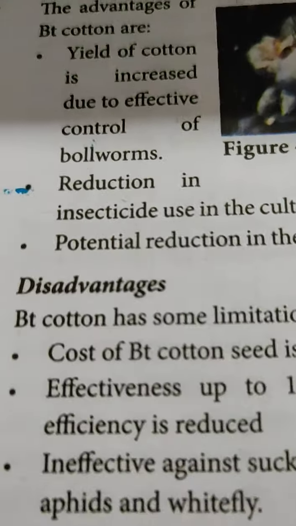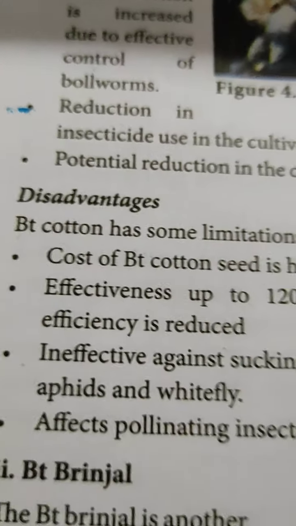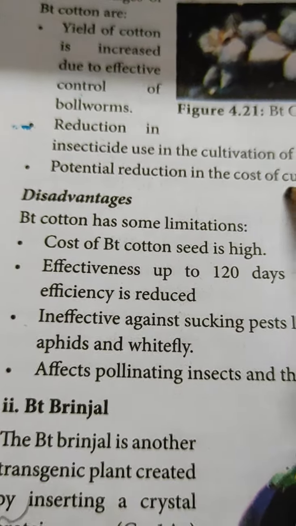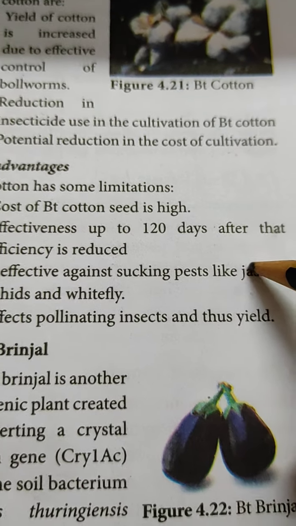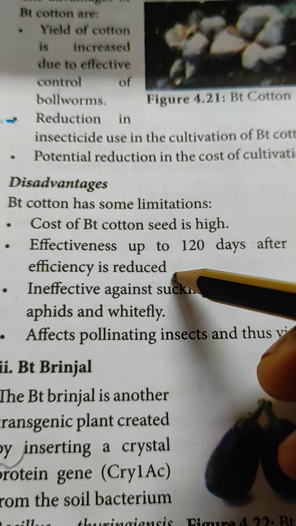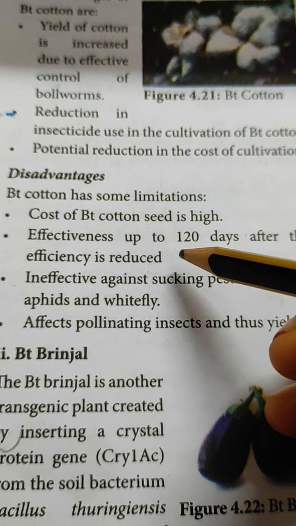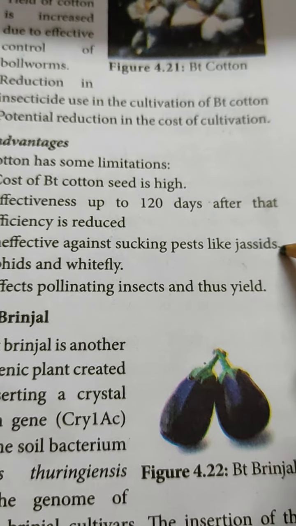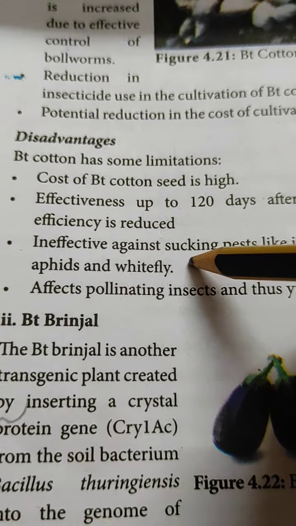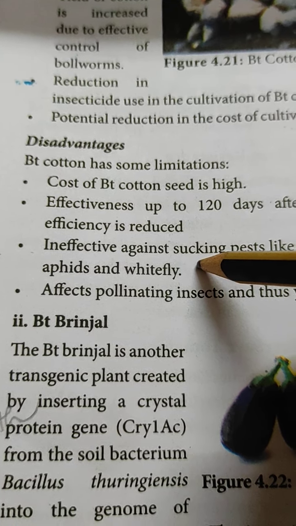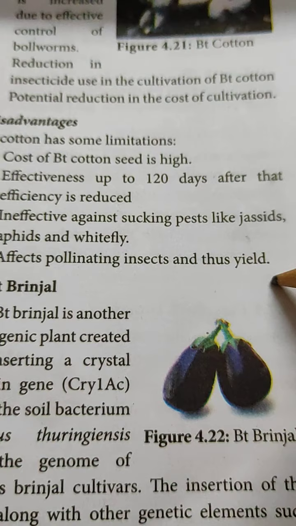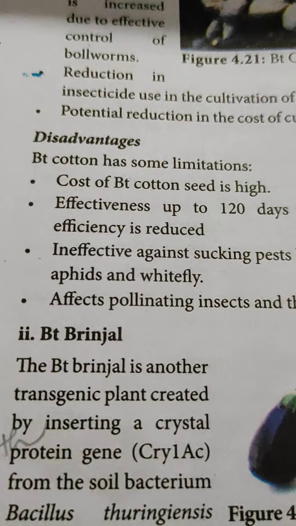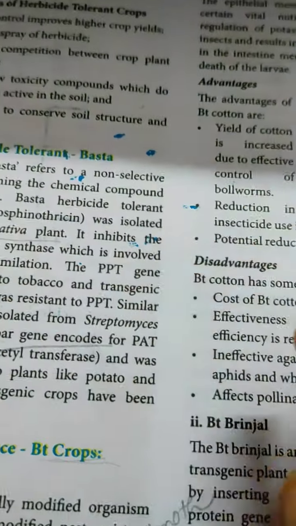These are the advantages, but disadvantages are also there. Bt cotton has some limitations. The cost of Bt cotton seed is high. Effectiveness lasts up to 120 days, after that efficiency is reduced, so after 120 days we have to use insecticide again. It is ineffective against sucking pests like jassids, aphids and whitefly; these insects cannot be controlled. It affects pollinating insects, and if pollinating insects are affected, yield will also decrease. These are the disadvantages. This type of question is what comes in exams.